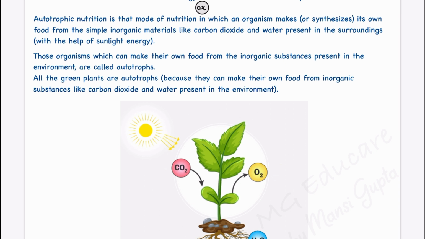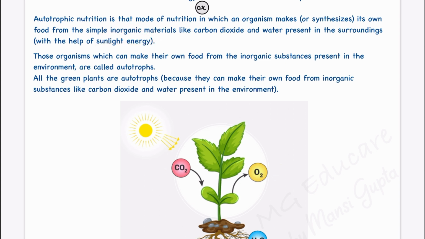So raw material is the ingredients required to make the food. Similarly, in this case, the raw materials will be those simple inorganic materials like carbon dioxide and water present in the surroundings. To make the food out of these inorganic materials, we need energy, and that energy we are taking from the sunlight.